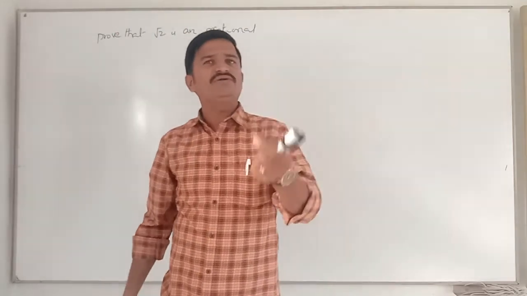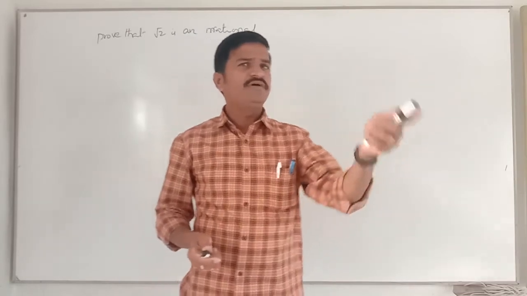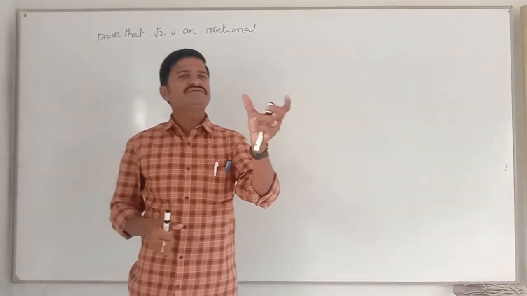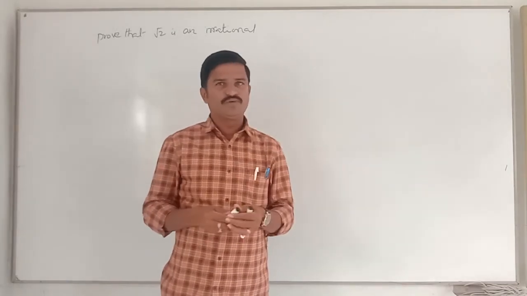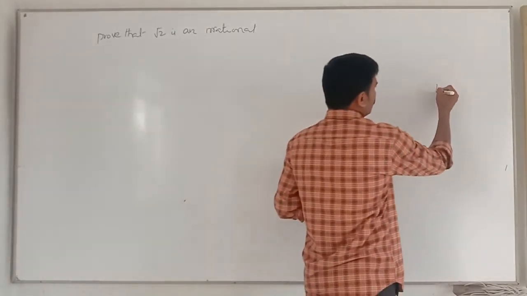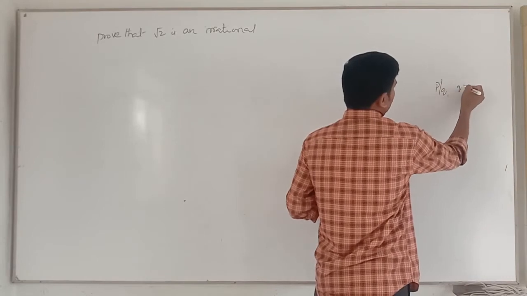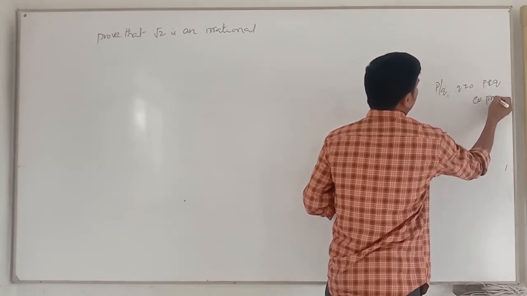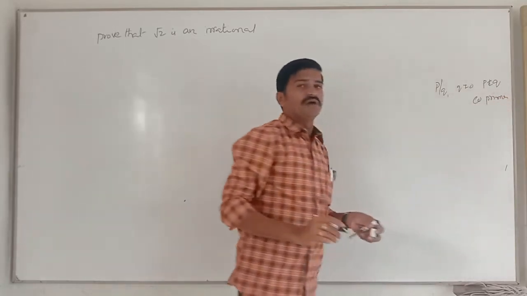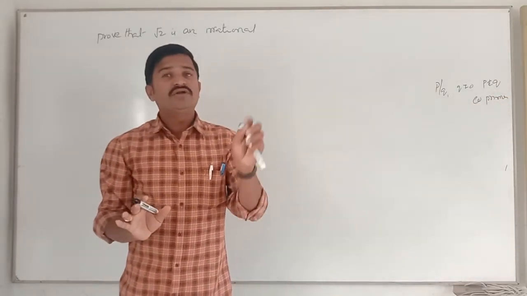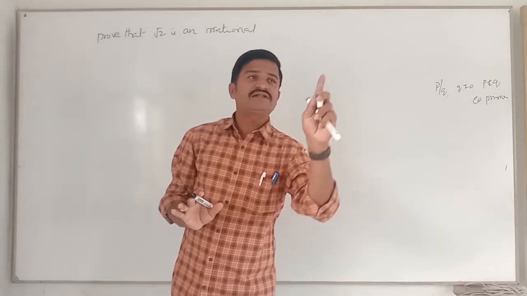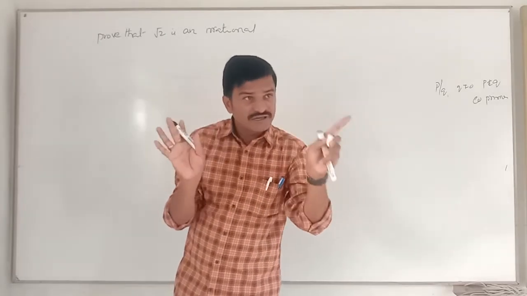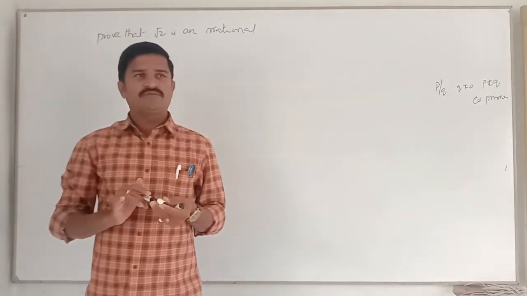Before that, I want to know the definition of a rational number. I hope everybody knows it. What is the definition of a rational number? The numbers which can be expressed in the form p by q, where q is not equal to 0 and p and q are co-primes. Co-primes means they do not have any common factors other than 1. Is it clear now? Keep that point in your mind, everybody.